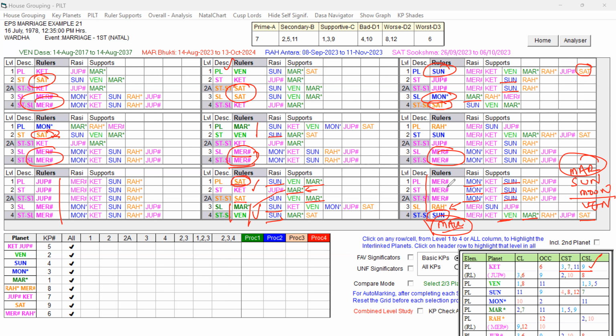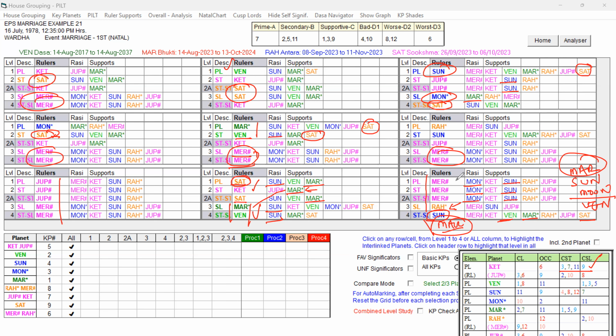Because Mercury has Sun and Mars, the sub-sublord Mars is playing, and Sun is forming a ruler link. Mercury has some weakness, that is for sure, but the unfavorable Saturn is not playing a role here. Here you can see Mars in the star of Venus. Venus has Saturn in its support, that unfavorable key planet of the Bukti Lord. It is influencing that. That is also one more important point.